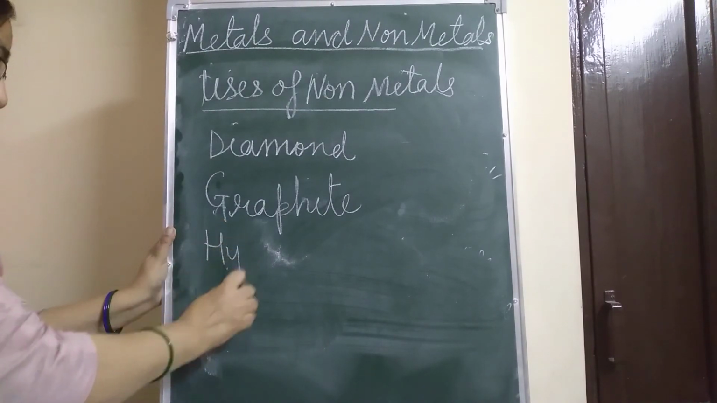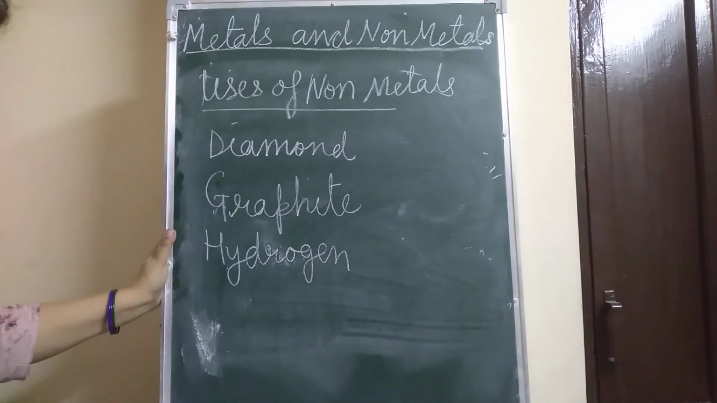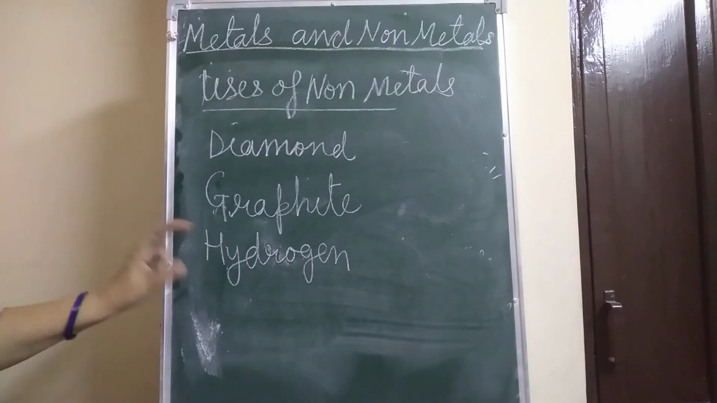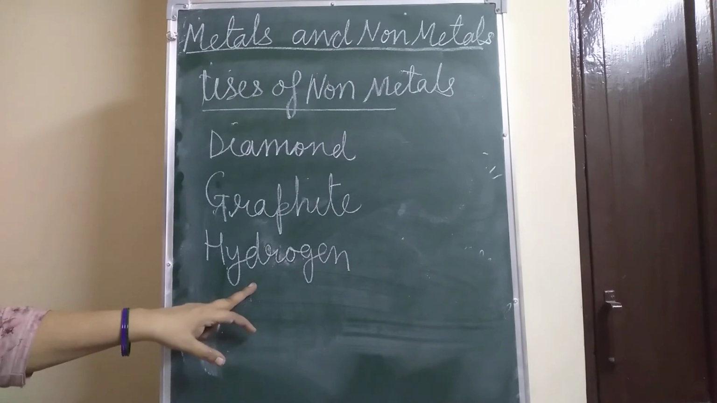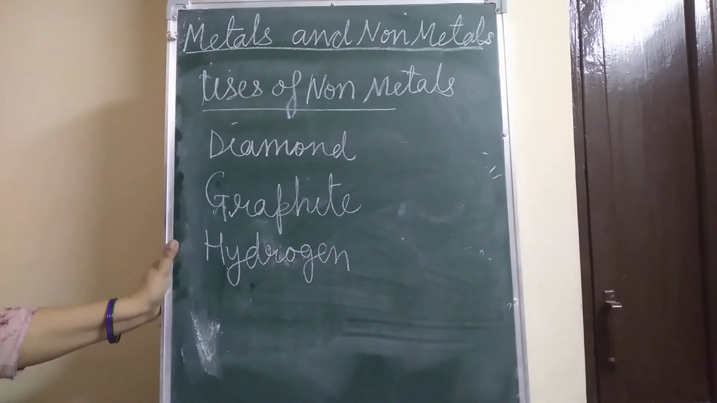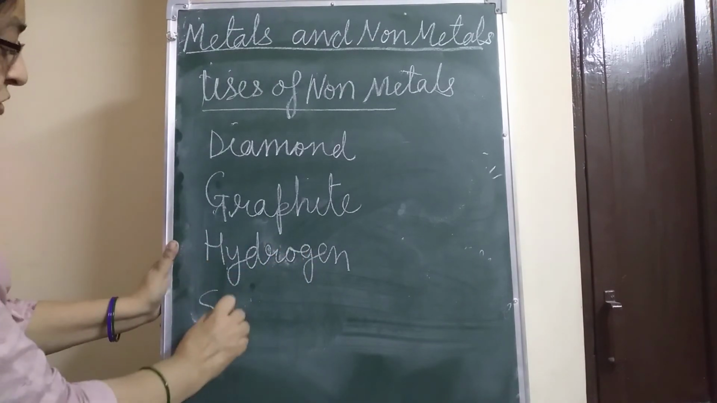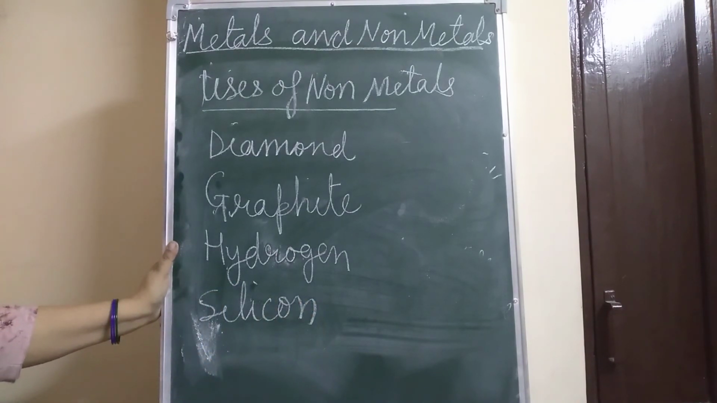Then about the hydrogen, children, it can be used as a non-polluting fuel. It is also used in the extraction of metals. Sulfur is used for hardening rubber. It is also used as fungicides and insecticides. Silicon is used in solar cells, children, and transistors. Phosphorus is an important agricultural fertilizer.